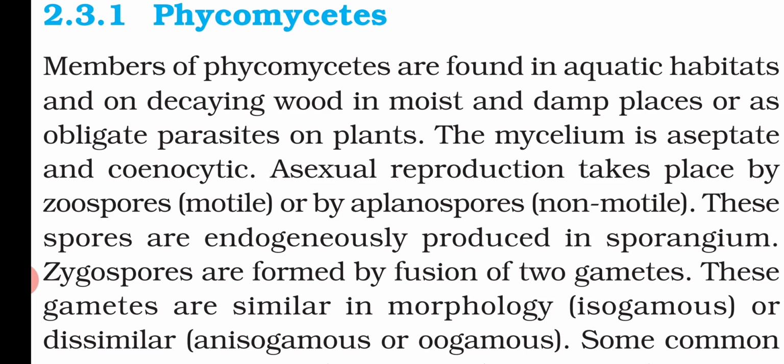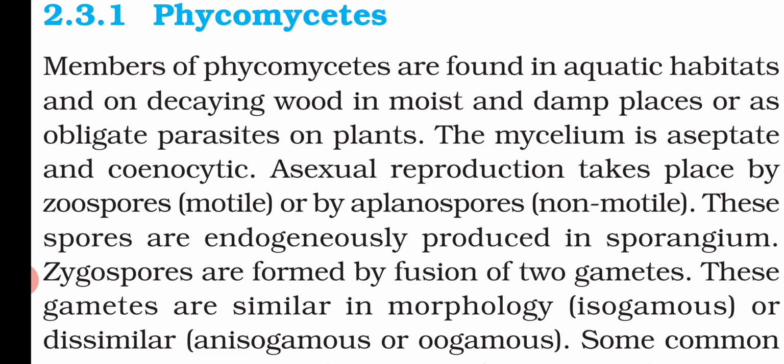Let me tell you, obligate parasites are those parasites which can't complete their life cycle without a host. That means in their life cycle they need a host to complete it. Now the mycelium is aseptate and coenocytic. I told you before, aseptate means they do not contain any septum.